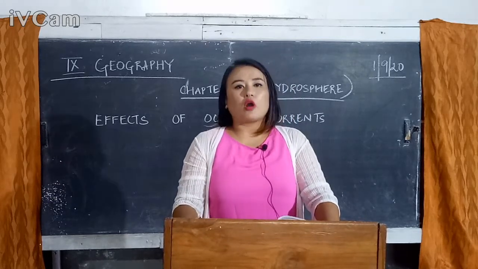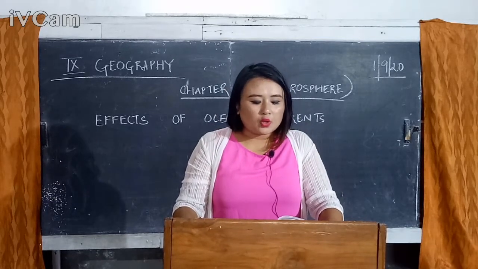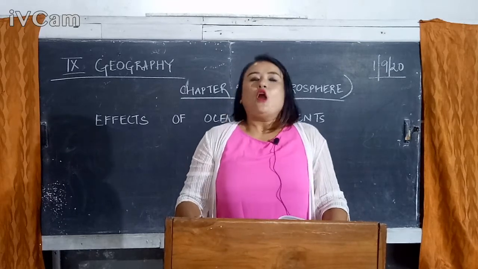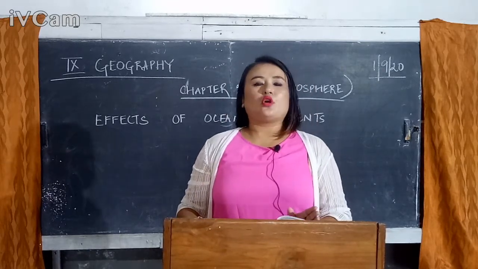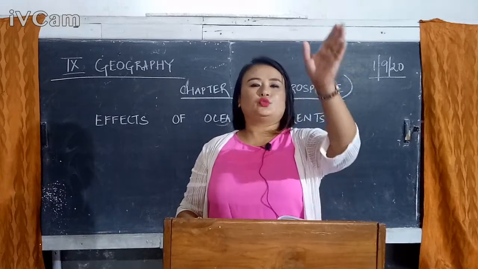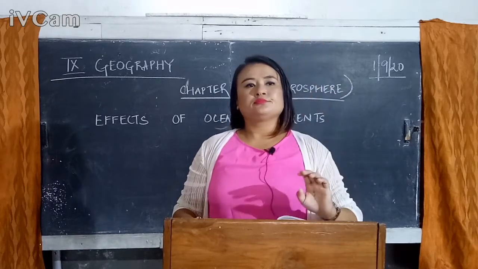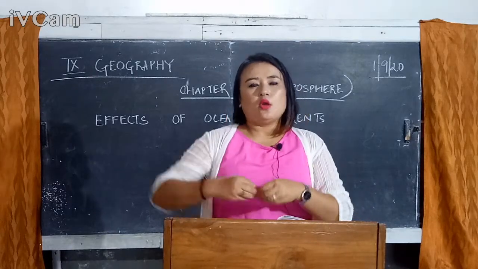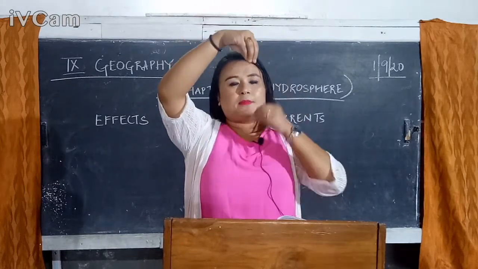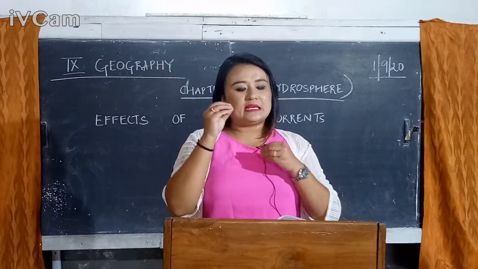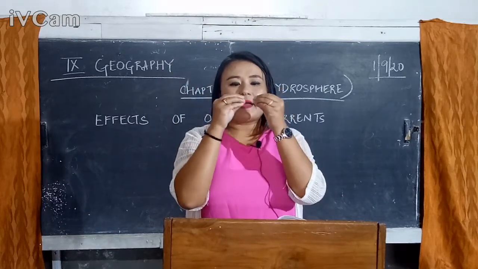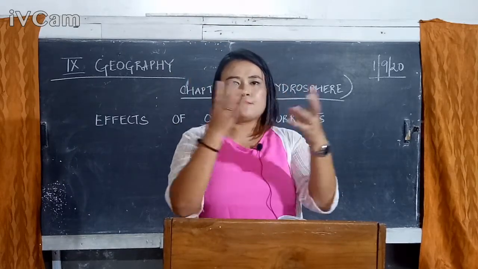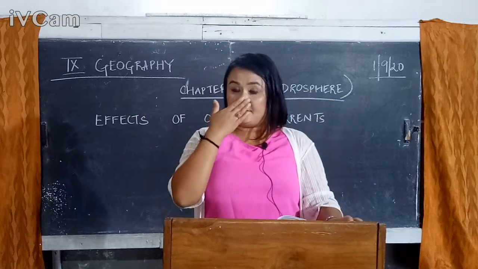See, dense fog occurs when your warm and cold currents meet. From the equatorial region, warm currents are moving towards the north, towards the North Pole. Another one is moving towards the south. So there is a point when the warm currents meet the cold currents. When that meeting takes place, dense fog is created in that region.